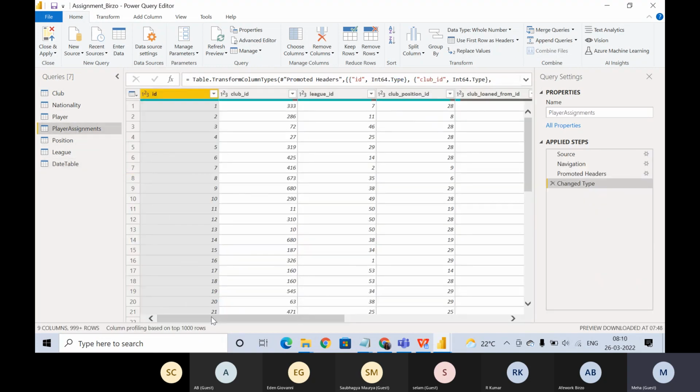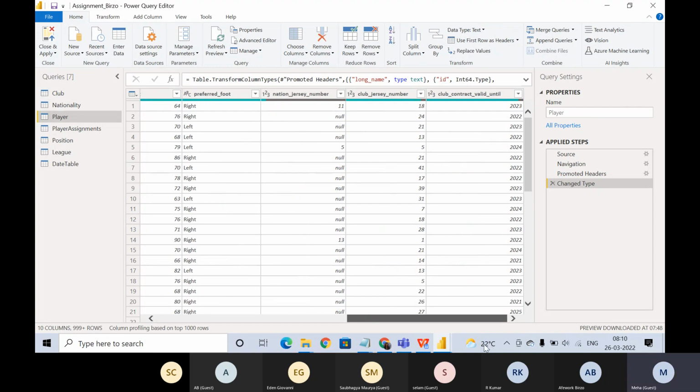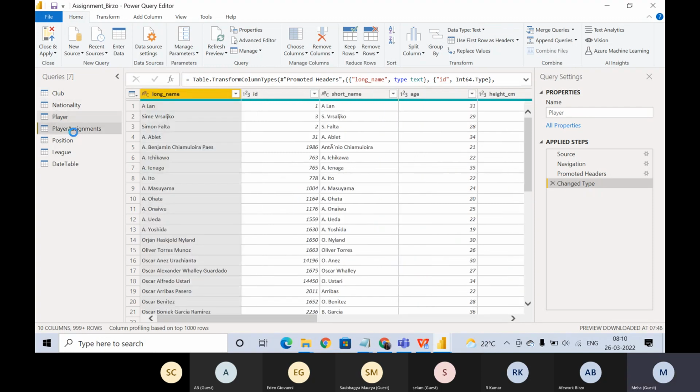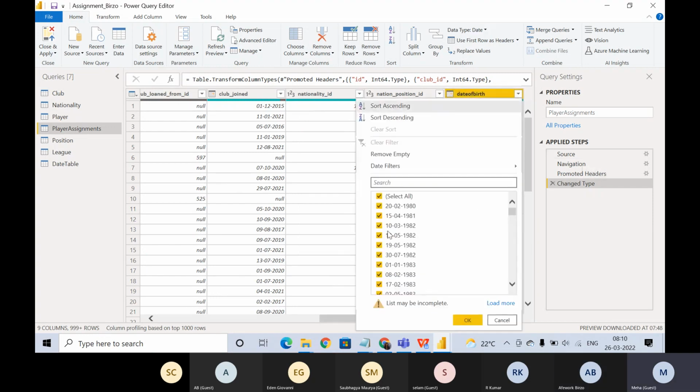So if I go under, I think in player we have date of birth. No, we don't have it here. Under player assignment, I think. Yeah, here we have date of birth. What all years do we have here?